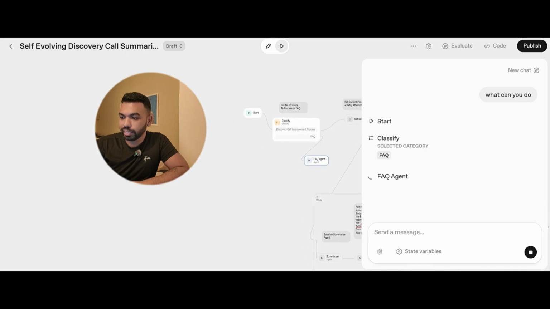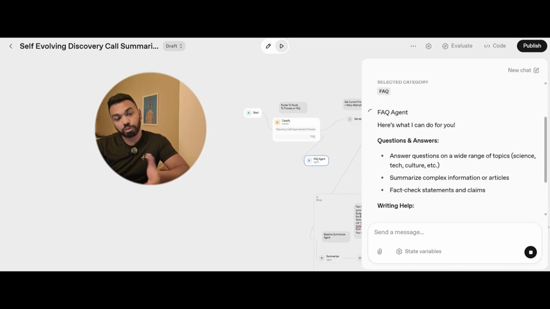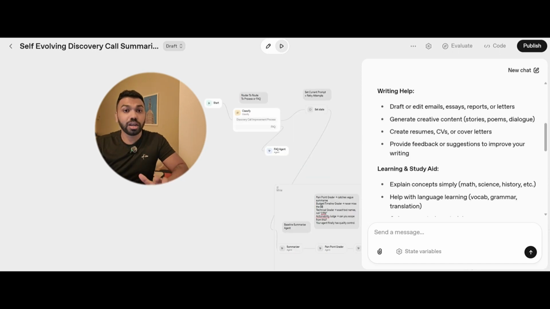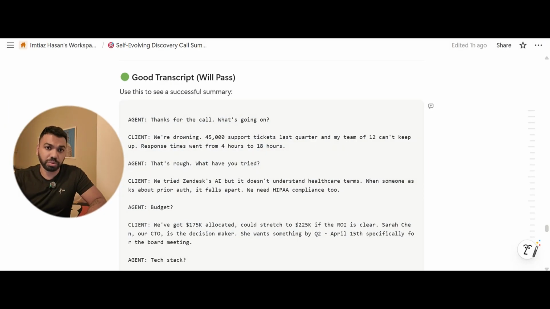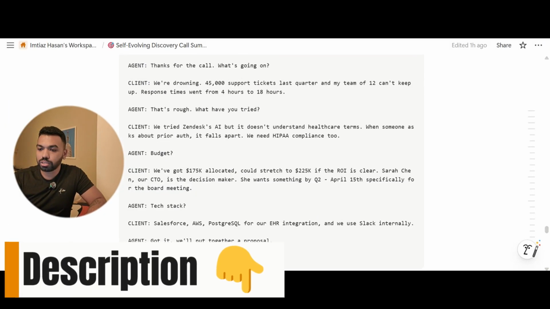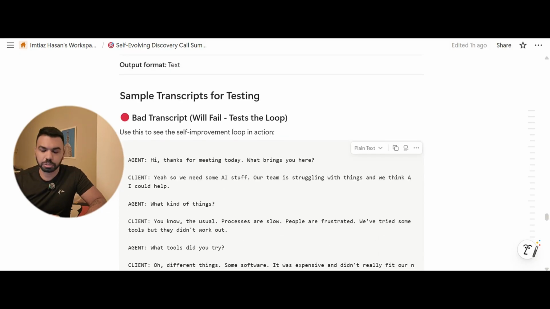So you can see that it's classifying to a FAQ and it's providing the response from the FAQ agent. Now that's not what we need. We need to improve the discovery call process. We have a couple of scripts ready and you're going to get these scripts also with the template package. So we have the good transcripts and the bad transcripts, and you can feed as many transcripts as you want. The more, the better in the world of data and knowledge engineering, right? So when we have more data points, we can actually go through these different layers of data quality enhancement, right?